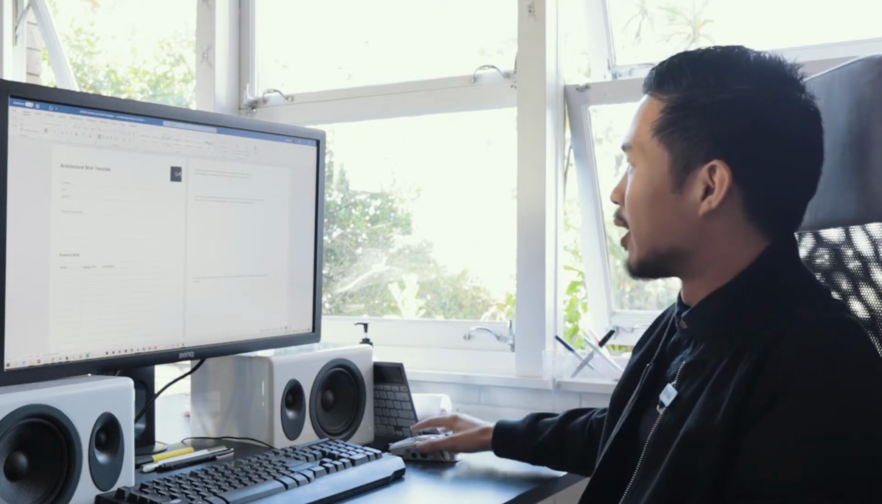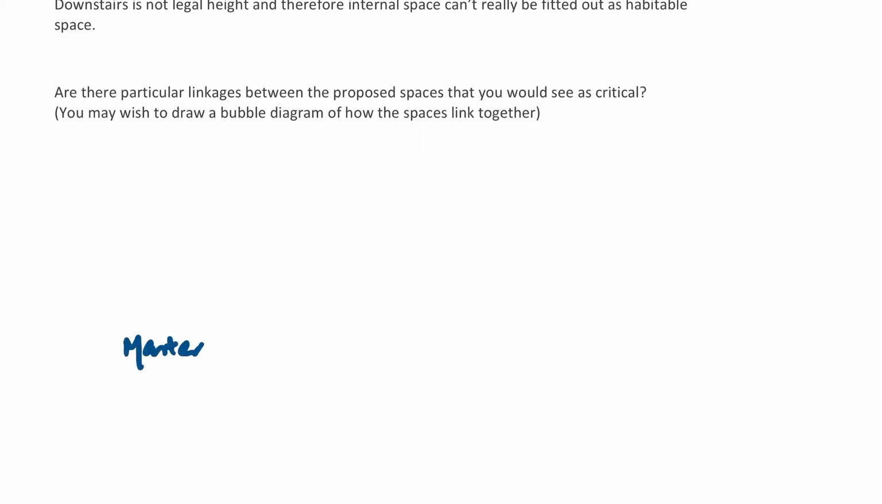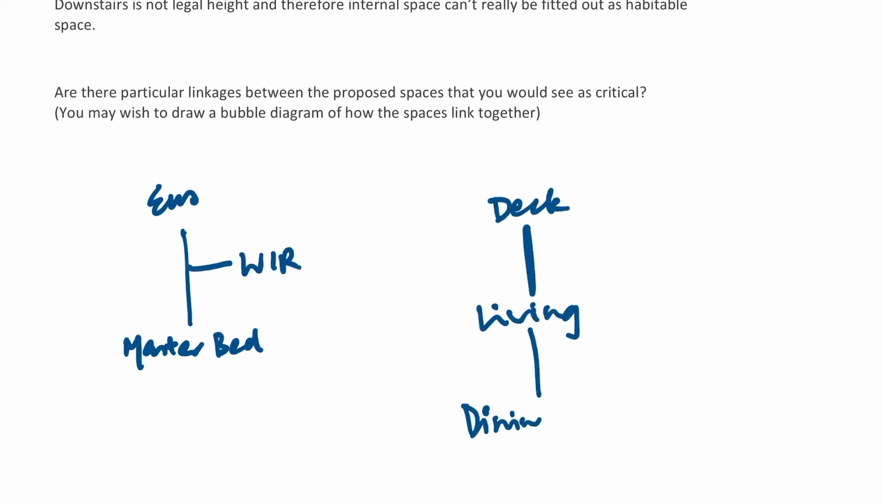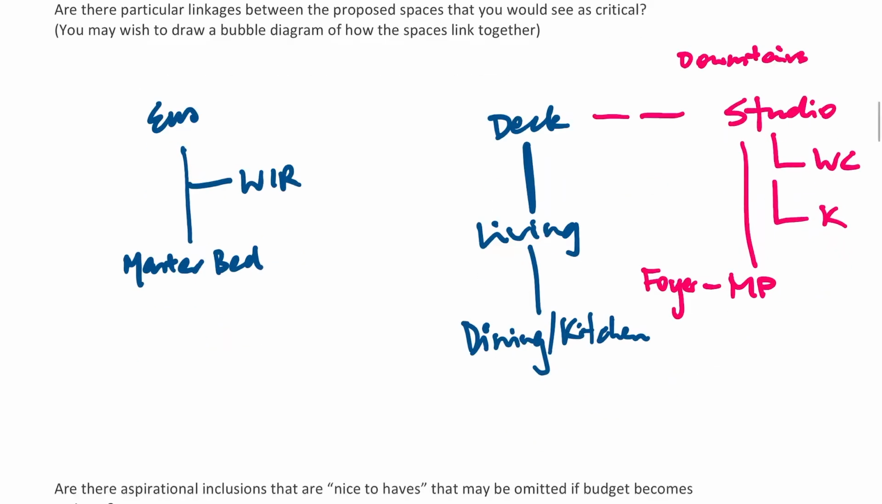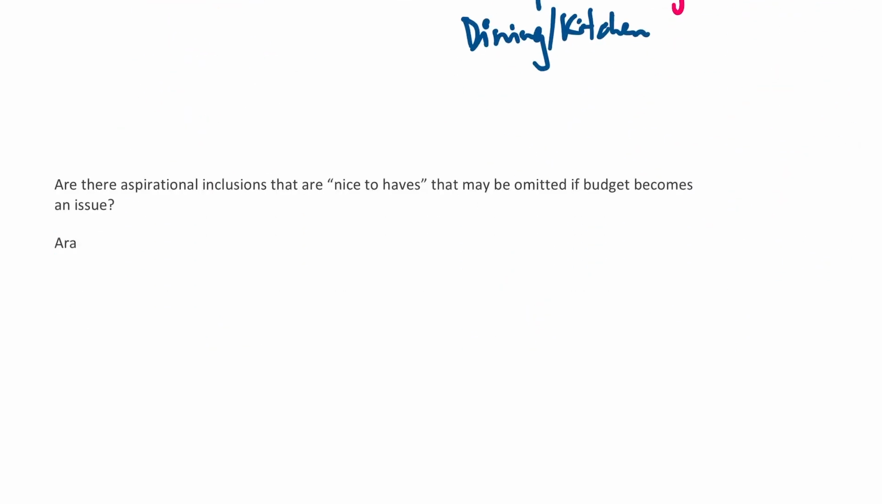Then after that, we're looking at linkages. So if there are particular spaces that need to be close together and in relationship, I think it's helpful to maybe do a bubble diagram, some sort of quick sketch to note how the spaces link together. If there's anything unusual that you particularly prefer, this is the chance to jot it down so that we know to cater for it. And finally, we want to know if there's aspirational inclusion.